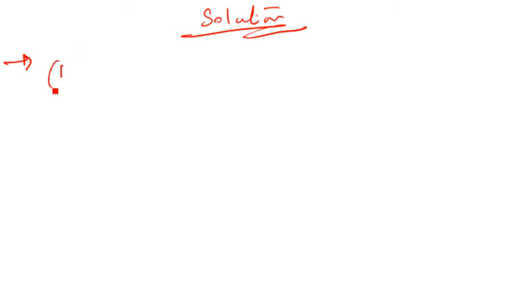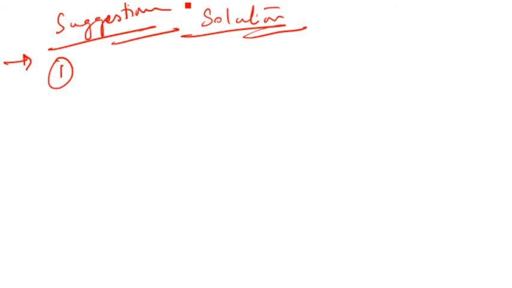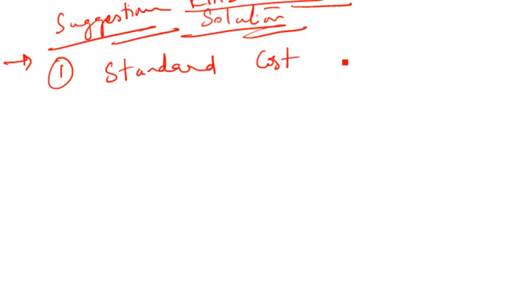Let's start with the first suggestion. We're going to give all the suggestions by applying the Kaizen costing concept to this particular Maruti India Limited. That's what I feel MIL is. The first change that we should suggest is, as you can see in the question, there is a standard cost control system that is being followed right now in this company.